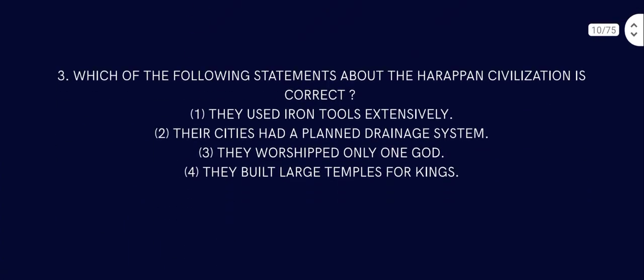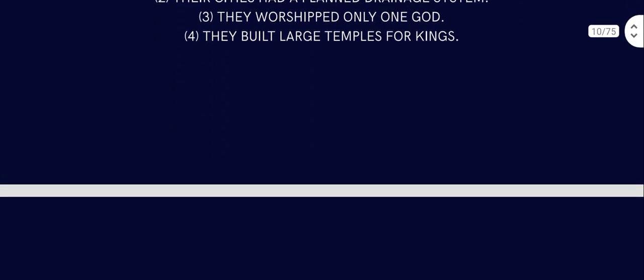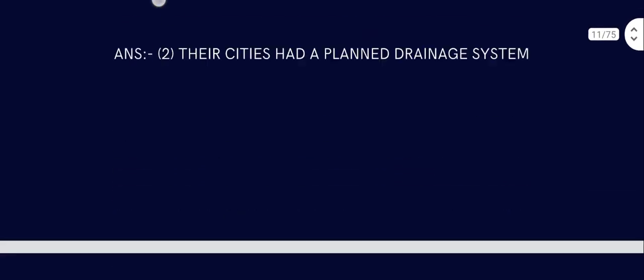Question number 3. Which of the following statements about Harappan civilization is correct? They used iron tools extensively. That is false, there was no iron in Harappan civilization. The cities had a planned drainage system. That is correct. They worshipped only one god. That is also not true. They built large temples for kings. Nope. So the planned drainage system is the correct answer.